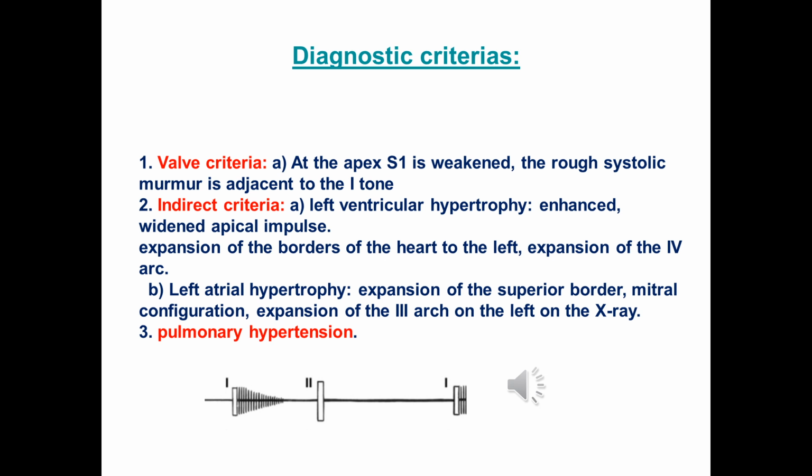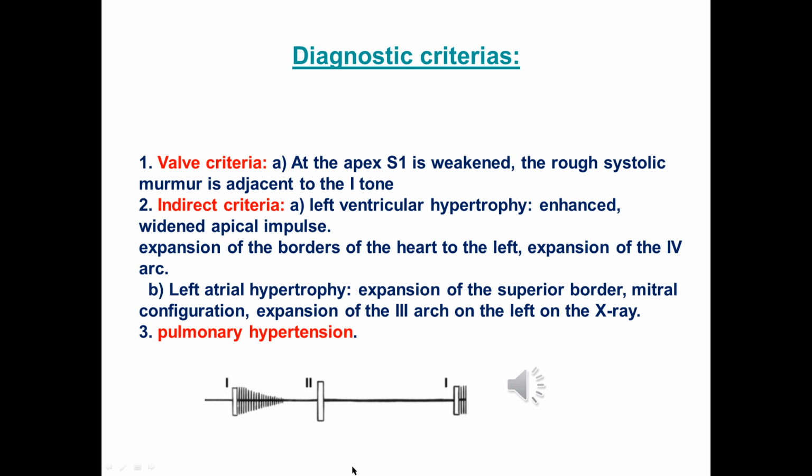Diagnostic criteria, of course, on the first place, this is auscultation phenomenon. At the apex, S1 is weakened because in insufficiency of the mitral valve, this mitral valve couldn't form a normal S1 sound, and also there is a rough systolic murmur, which is adjacent to the first tone. Systolic murmur means this murmur will be heard between the first and second sounds.